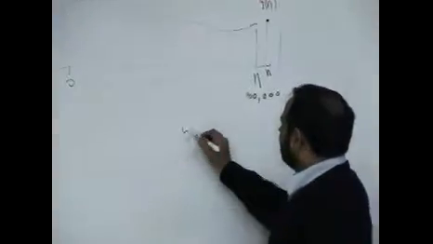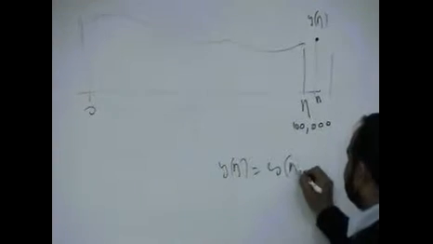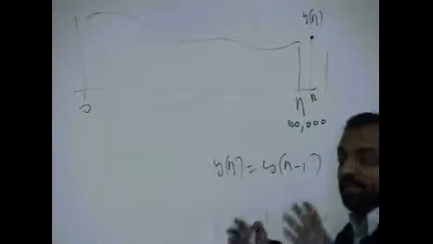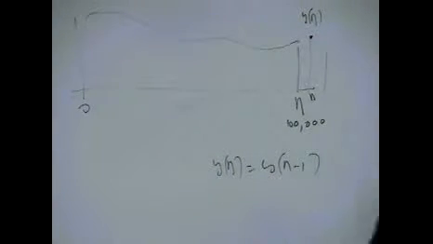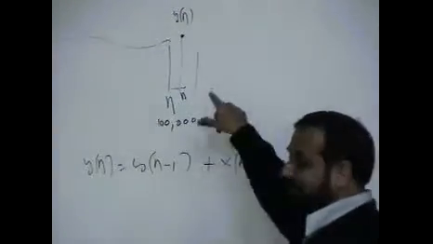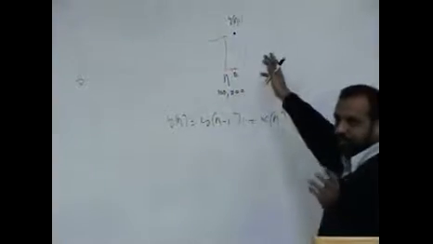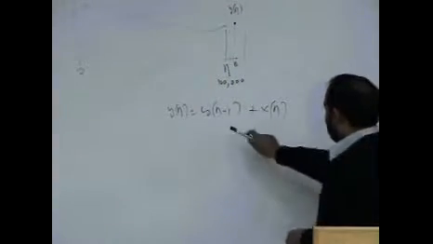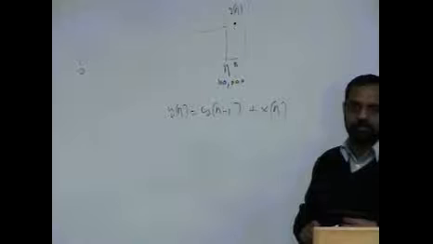The answer is with me. Once I am computing y of n, in y of n minus 1, I have the cumulative effect of all the samples till n minus 1. So I should only do this. This is a difference equation. Okay? It is implementing a very complex system, which says wherever you are, add all the samples together. So this is a very complex system, so to say, because it requires so much computation, but look how simple it is to implement.